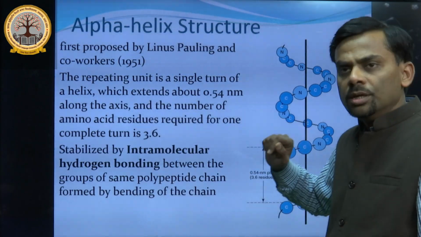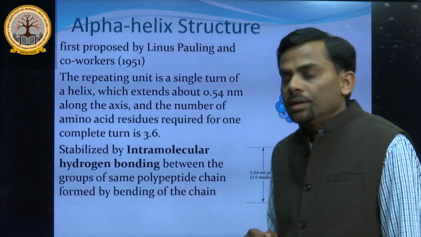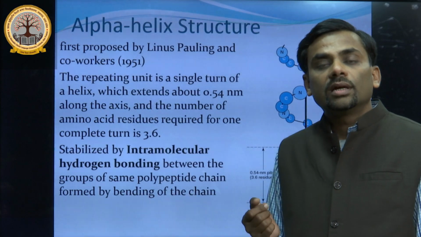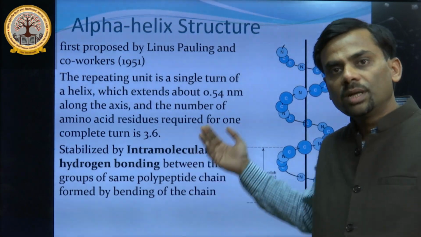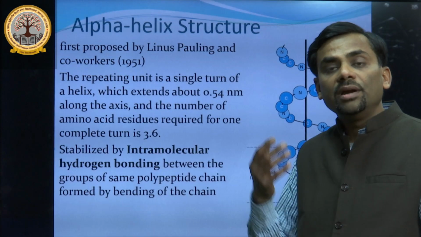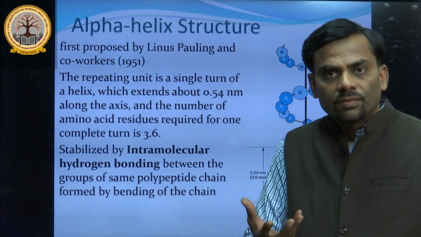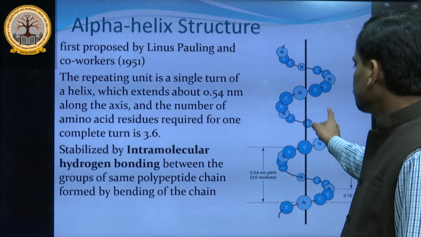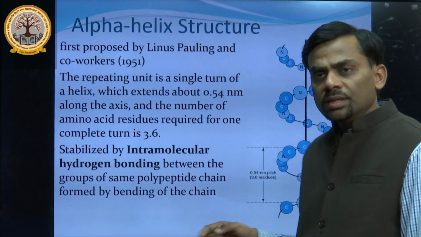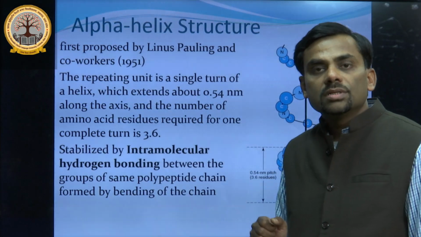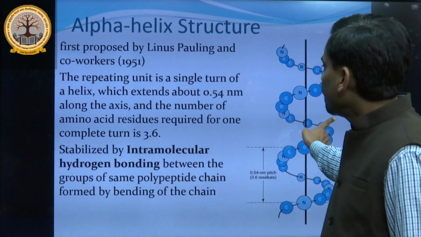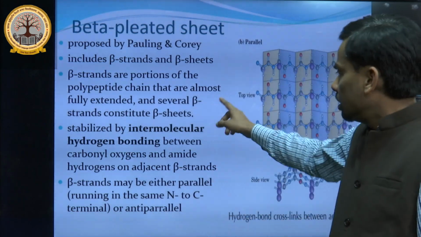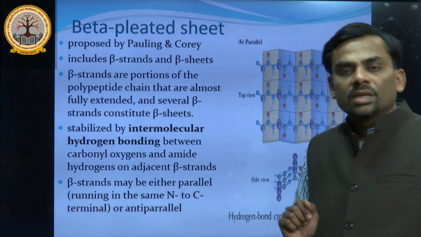Now this is the alpha structure proposed by Linus Pauling in the year 1951. You have seen it is similar to the DNA helical structure of a single strand. It is similar due to the bending of the chain and interaction between different types of amino acids. Due to the hydrogen bond, it is stable. In the alpha helical structure, there is intramolecular hydrogen bonding. This is the basis of difference between alpha helical and beta pleated sheet, although both are secondary structure. In the beta sheet, intermolecular hydrogen bonding exists.